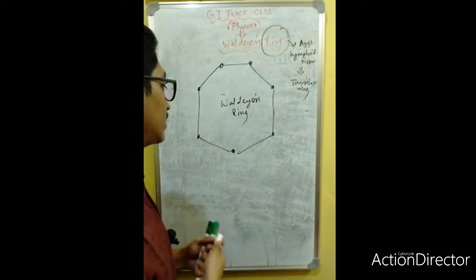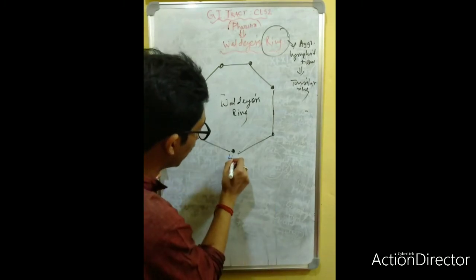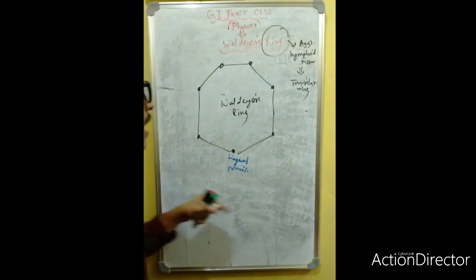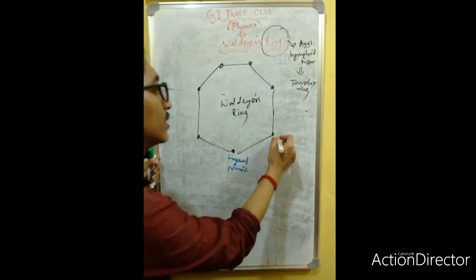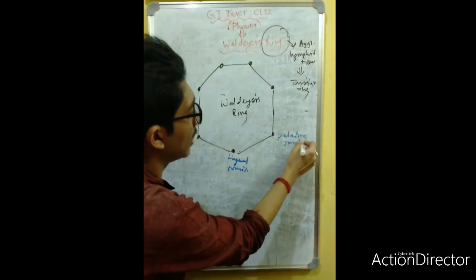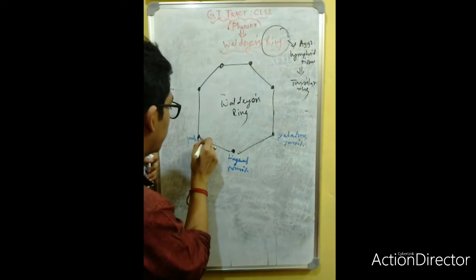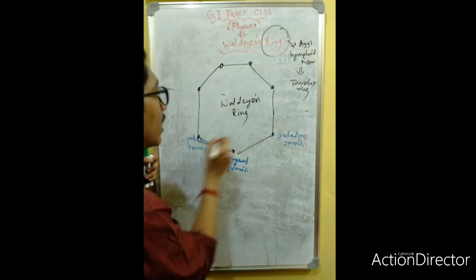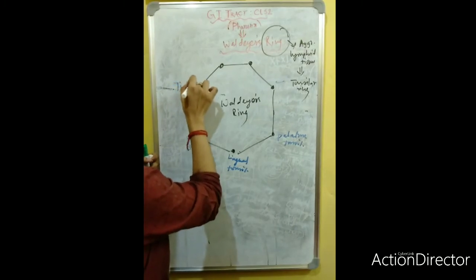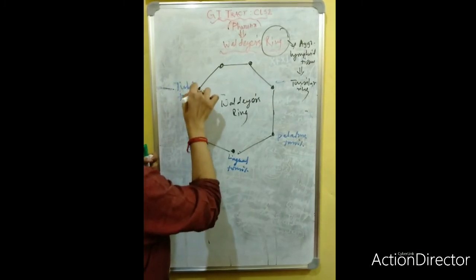Now here, this is the palatine tonsil. Here, these are the tubal tonsils.